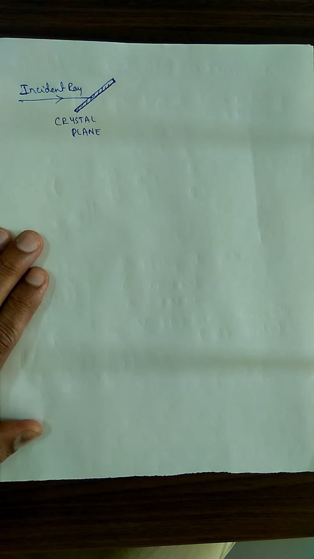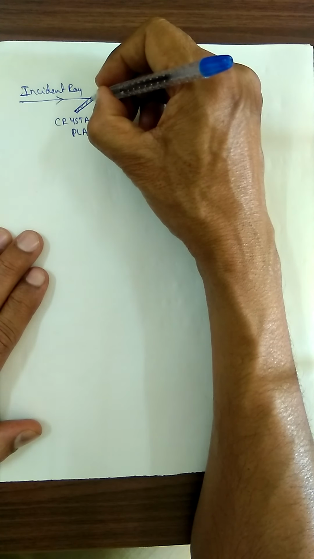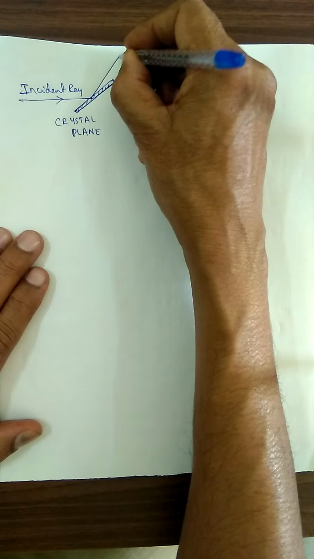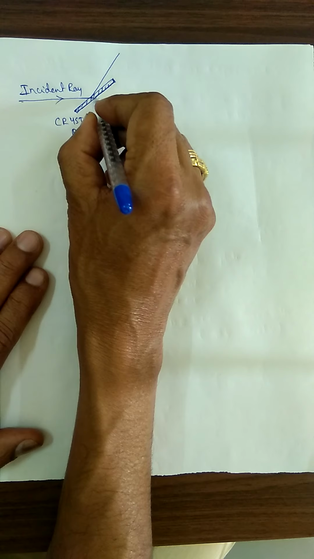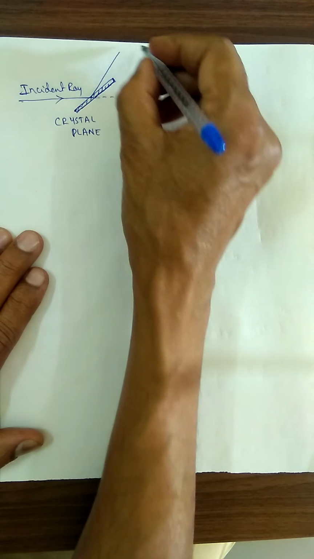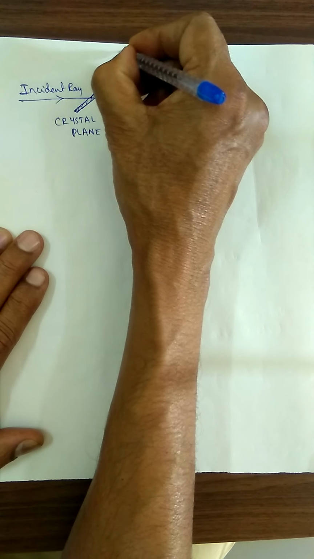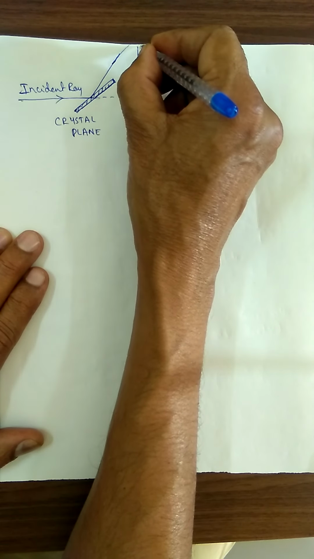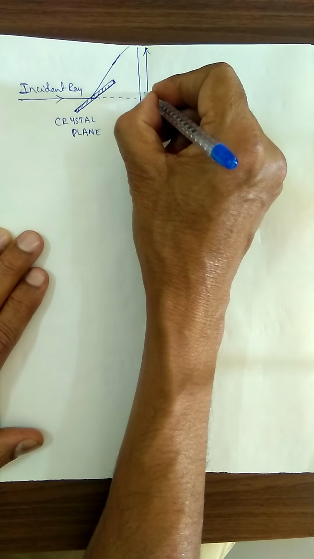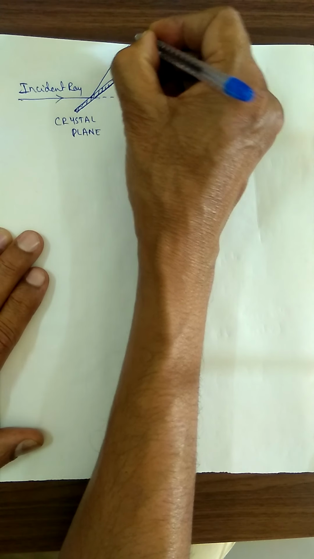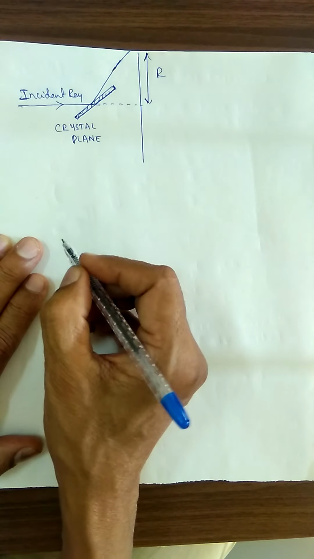It undergoes diffraction here. Therefore, some of them get reflected like this, some of them come out like this, and you are going to have here the photographic plate. This reaches here, and this distance is taken as r, the radius.